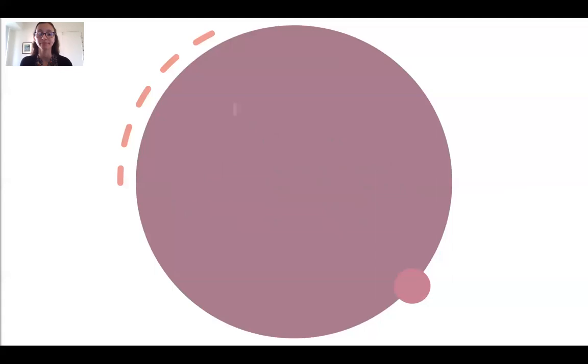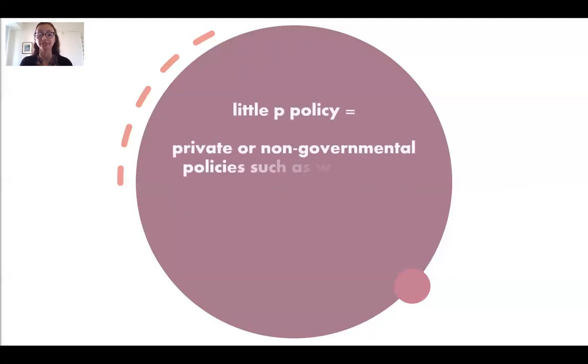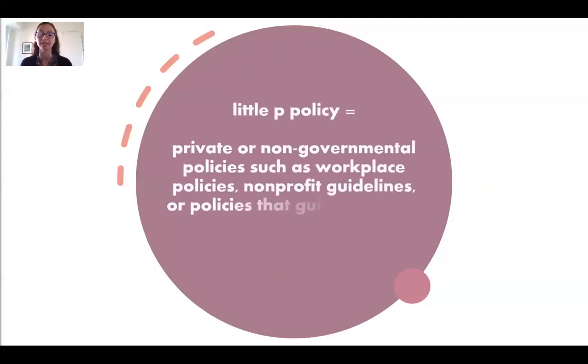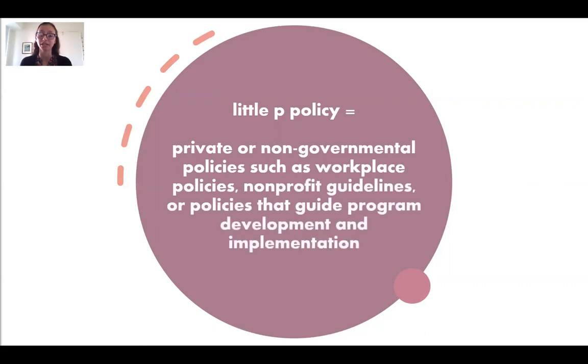Little p policy, on the other hand, refers to the wide variety of policies that are developed outside of the government branches. Little p policies include workplace policies, nonprofit guidelines, and policies that guide program development and implementation. Little p policies are policies in which you likely do not need explicit approval or passage of a bill from a government entity in order to implement the policy.